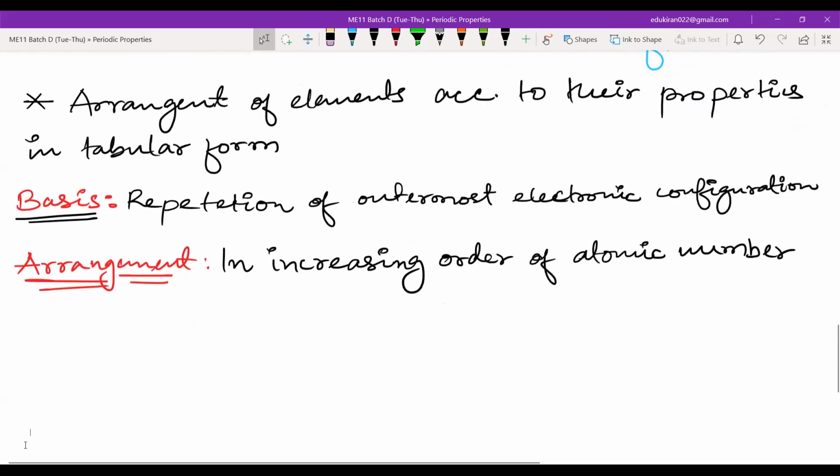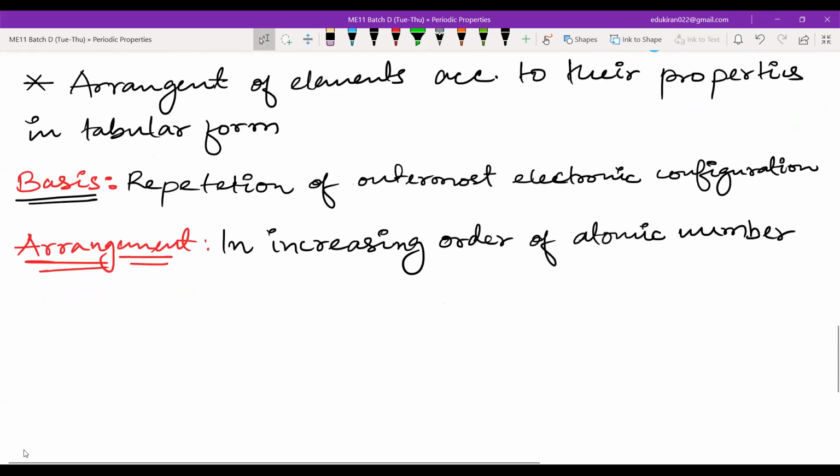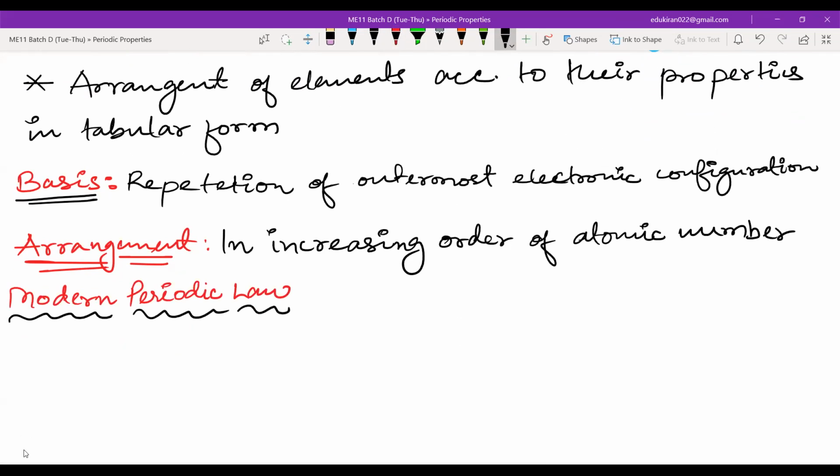The basis of all this periodic table was the modern periodic law. So we also should know what the modern periodic law is. This is important, you can be asked regarding this in vivas also.